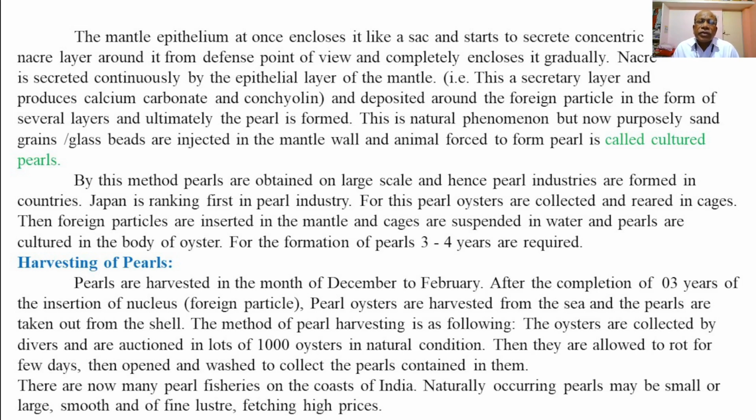The method of pearl harvesting is as following. The oysters are collected by divers and are auctioned in lots of 1,000 oysters in a natural condition. Then they are allowed to rot for a few days, then opened and washed to collect the pearls contained in them. There are now many pearl fisheries on the coast of India. Naturally occurring pearls may be small or large, smooth and of fine luster and fetching high prices.